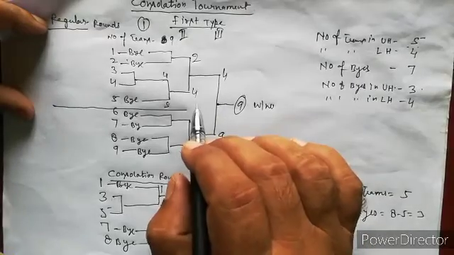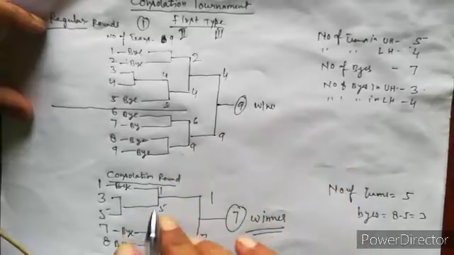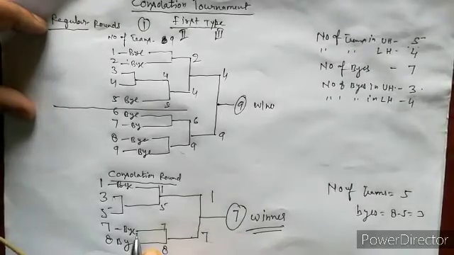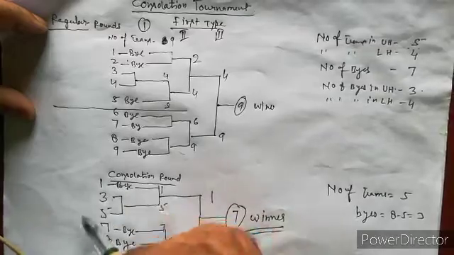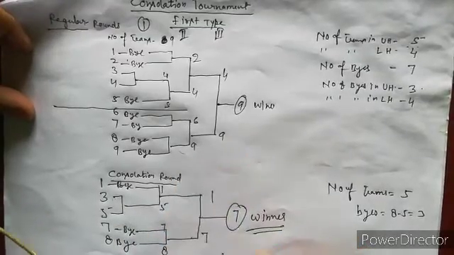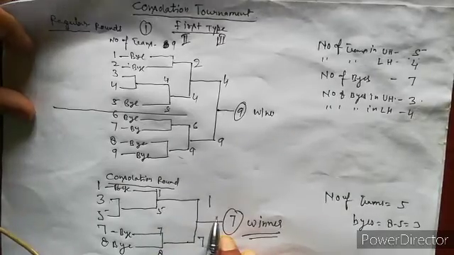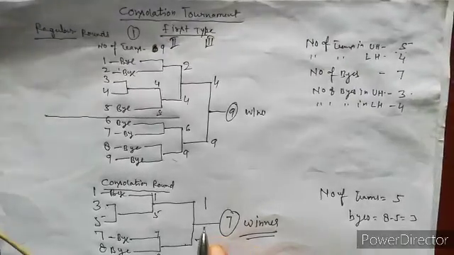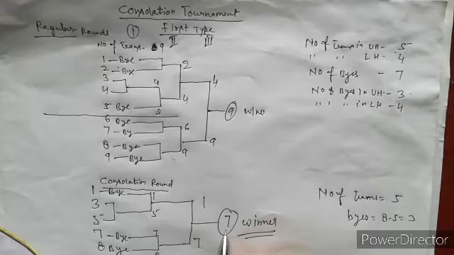The teams defeated in the first, second and third round are eligible for the consolation round. Is that clear? 1, 3, 5, 7, 8 are the teams defeated in the regular round, so they get another chance to play the tournament. And team number 7 is the winner.